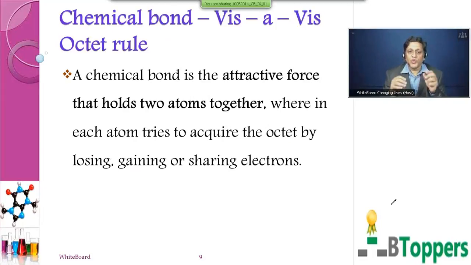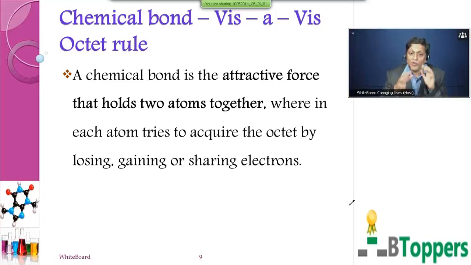Children, now we'll sum up the definition of chemical bond. Earlier we have defined it in a rather raw manner. That means a chemical bond is an attractive force which holds the atoms or ions together. Now we'll give a little refined definition. A chemical bond is the attractive force that holds 2 atoms together or 2 ions together, wherein each atom tries to acquire the octet by losing, gaining or sharing electrons.